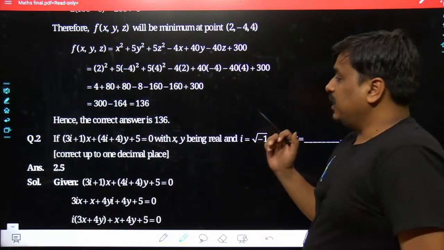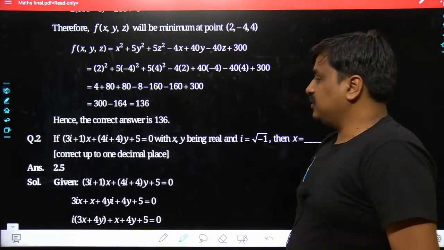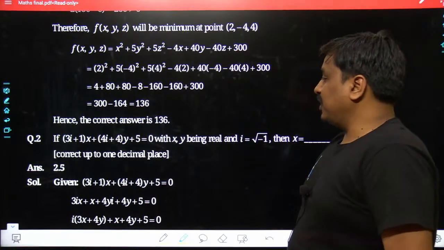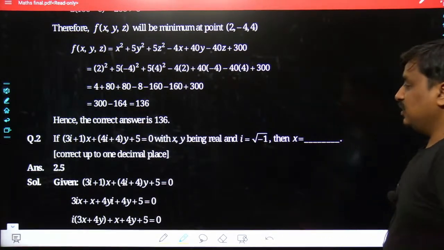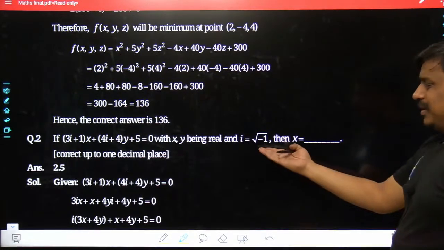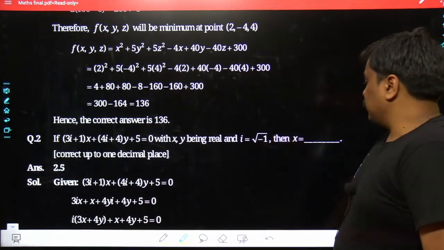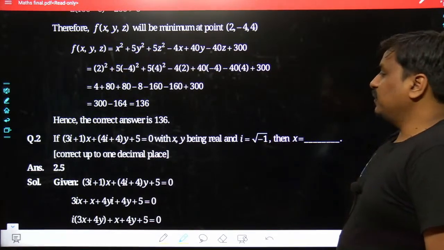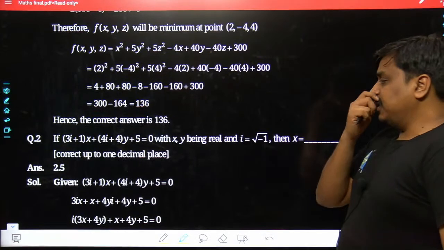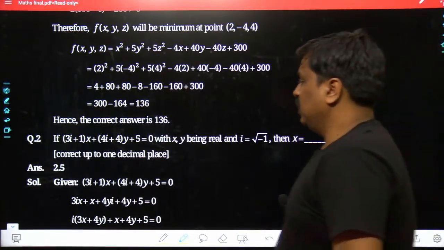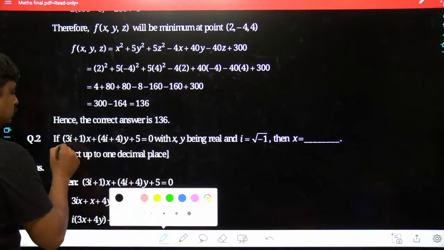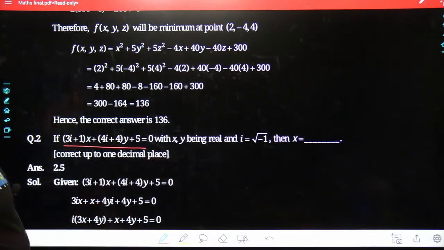If (3i plus 1) multiplied with x, plus (4i plus 4) multiplied with y, plus 5 is equal to 0, with x, y being real and i being a complex number, which we call root over of minus 1, then the value of x has to be calculated till the first decimal place. My dear friends, it is a problem of complex equality.